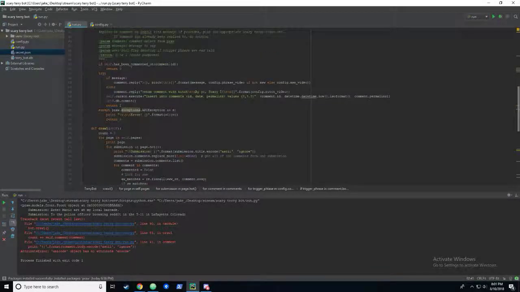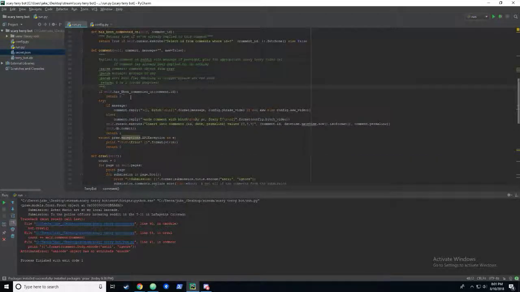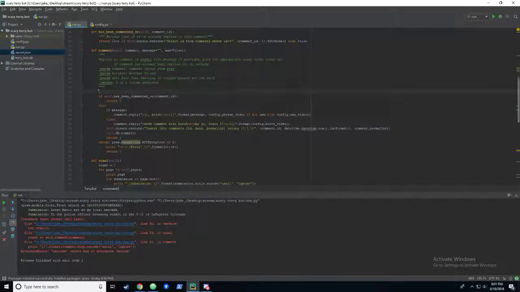So since this print message wasn't working, but I do want to show that it's, I want to test this obviously. We will just print. Unicode object has no attribute encode.